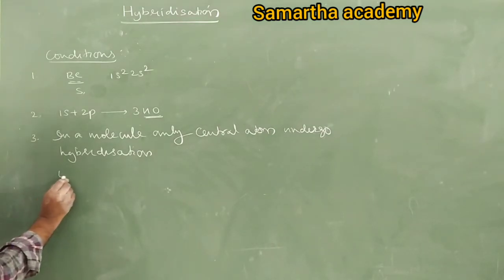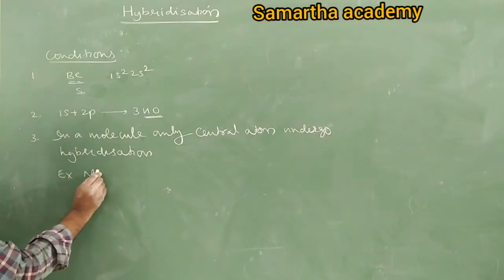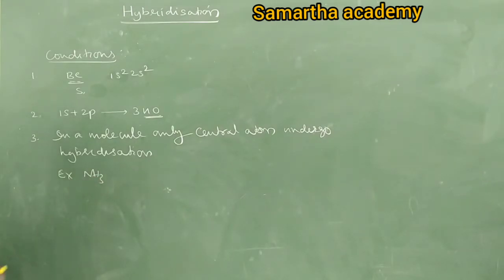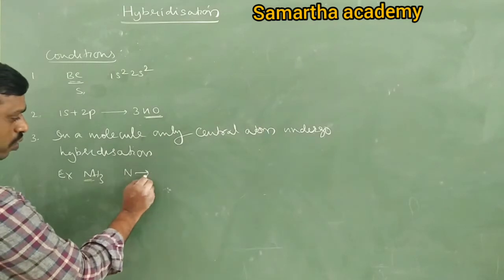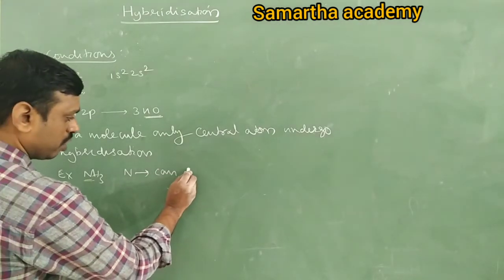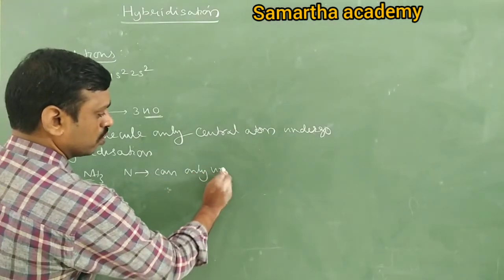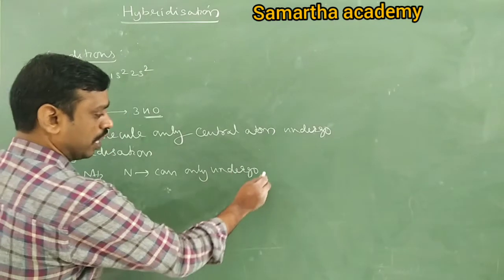For example, take ammonia. In ammonia, what is the central atom? Nitrogen. It means nitrogen can only undergo hybridization.